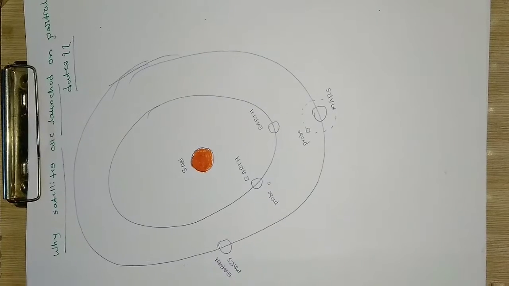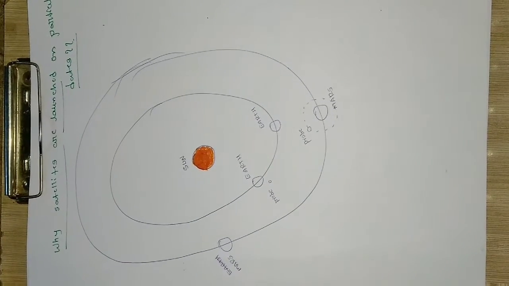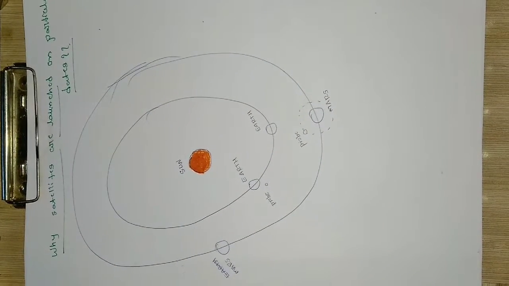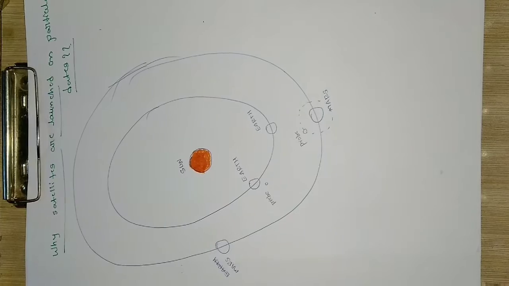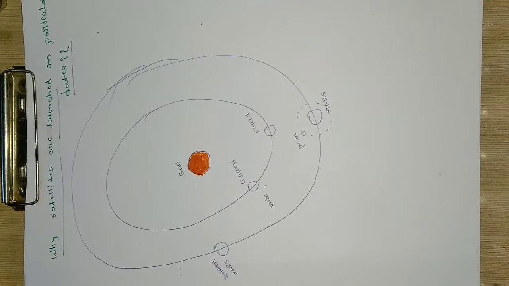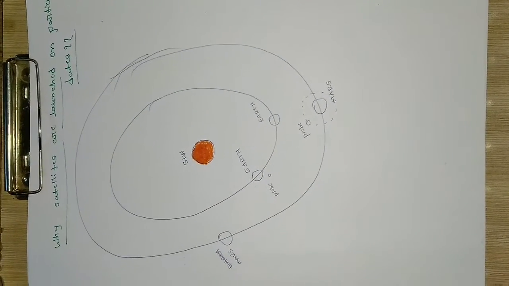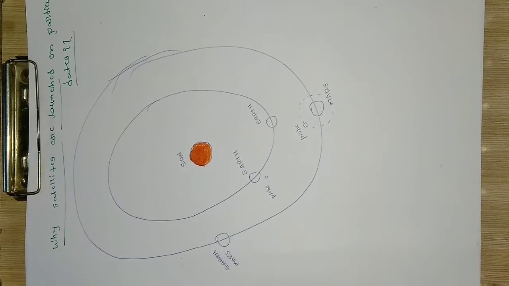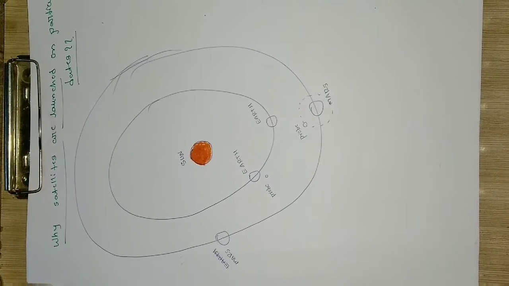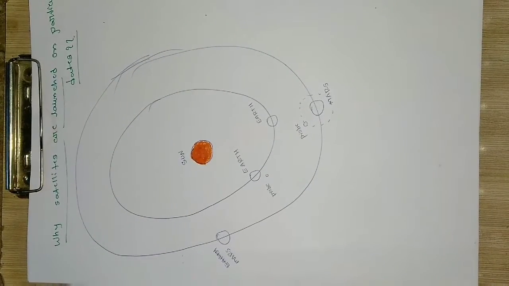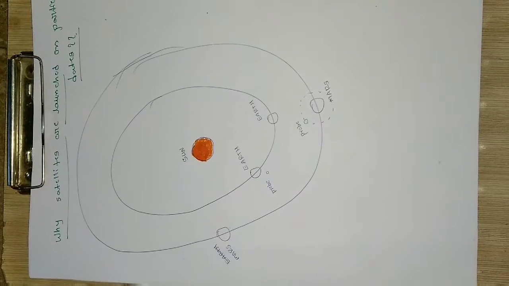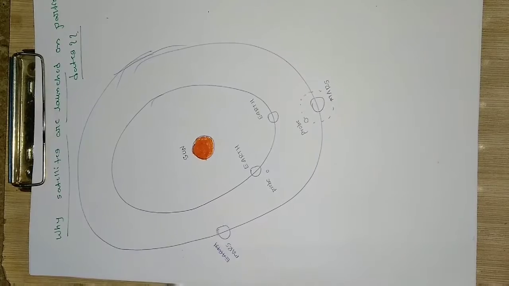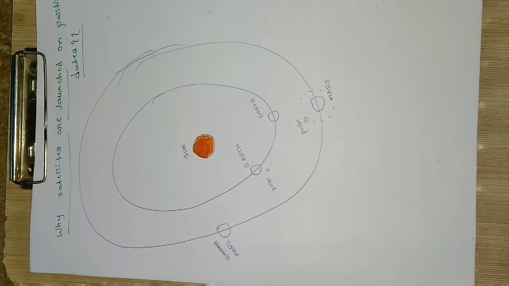If I list some particular launches to Mars, you can note that they are done on particular dates. They are not random dates. So what makes the dates so particular? If I take an example, the Mars Orbiter Mission, that is MOM, launched by India, was launched on a particular date, 5th November 2013. And if I take another example, Maven, launched by the Soviet Union, 18th November 2013. So that was the date for launching.